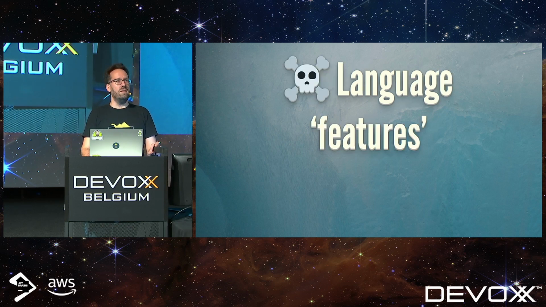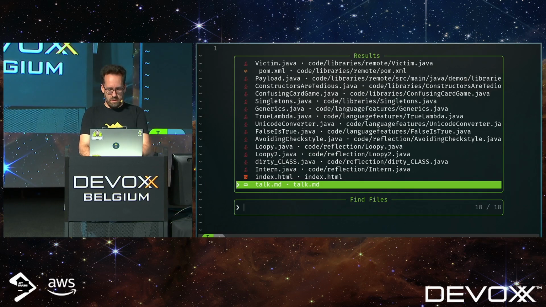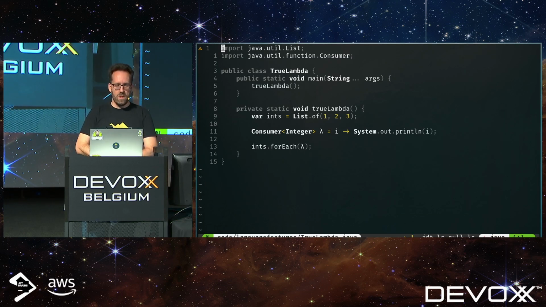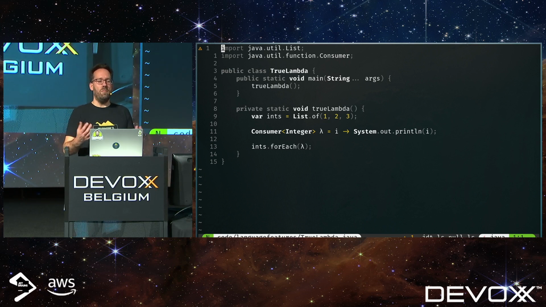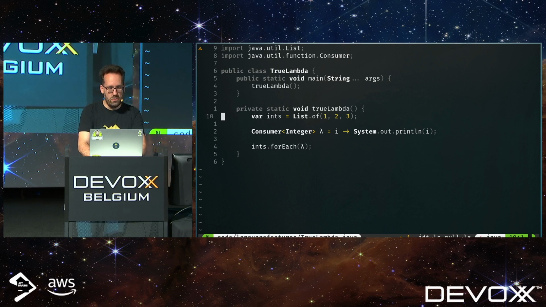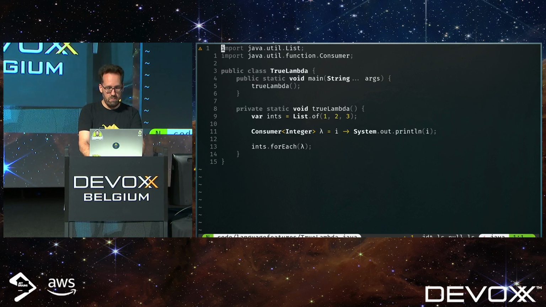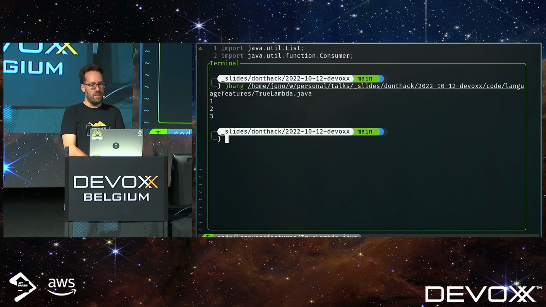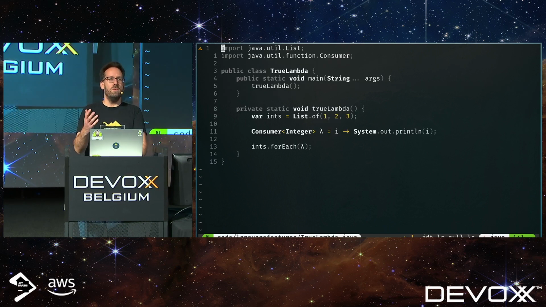So let's dive in and start with the language features. The first hack, the first thing I will demo is the true lambda. So everybody knows since Java 8 we have lambdas, but did you know that if you have a lambda, you can actually call it lambda, which I show here. And this totally works, of course. See, 1, 2, 3, program runs. So Unicode symbols as identifiers, totally allowed in Java.